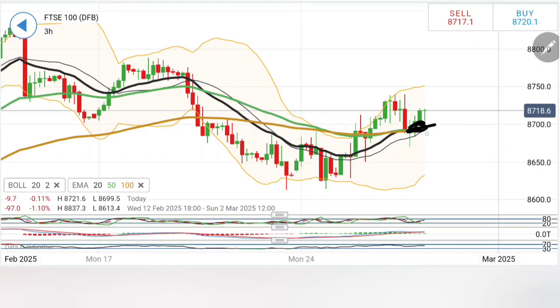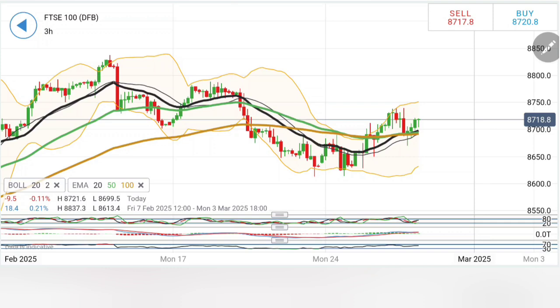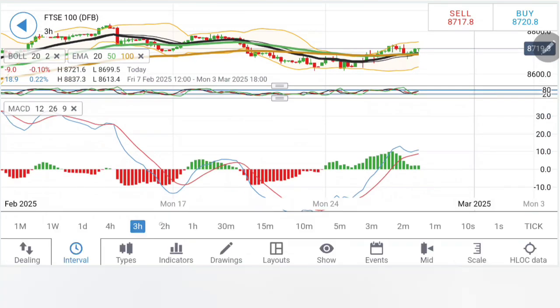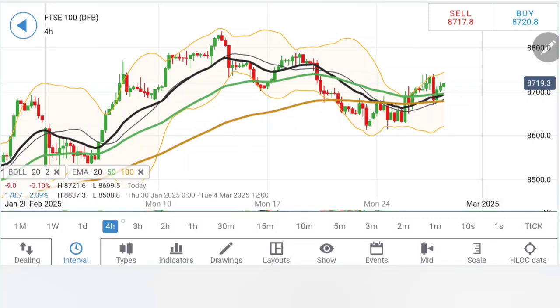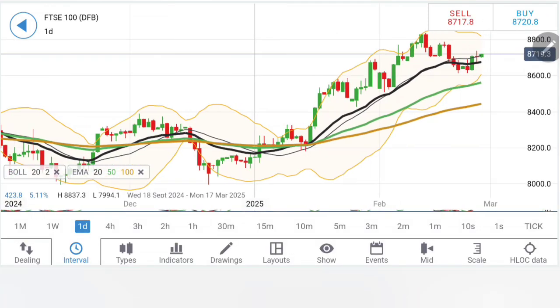And see, the crossover in the moving averages on the 3-hour charts is a pretty good sign, and thus 8720 it breaks, and any move beyond 8740 is indeed a very good sign that we are looking at 8760, 8780 levels here. Indicators are showing a little uptick here. Likewise on the 4-hour chart, a similar observation, the moving average is again crossing over for the buys.